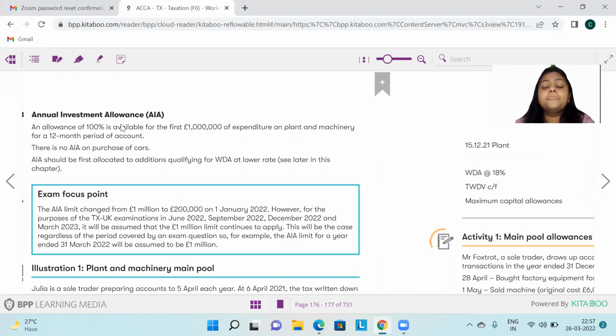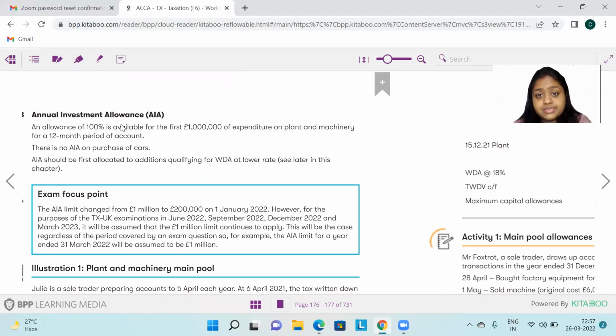We have been doing the annual investment allowance as equal to 1 million pounds, which we studied for the last attempt. Now, with effect from 1st January 2022, this amount has been reduced to 2 lakhs only. It's not 1 million, which is equal to 10 lakhs. Now it is reduced to 0.2 million only.